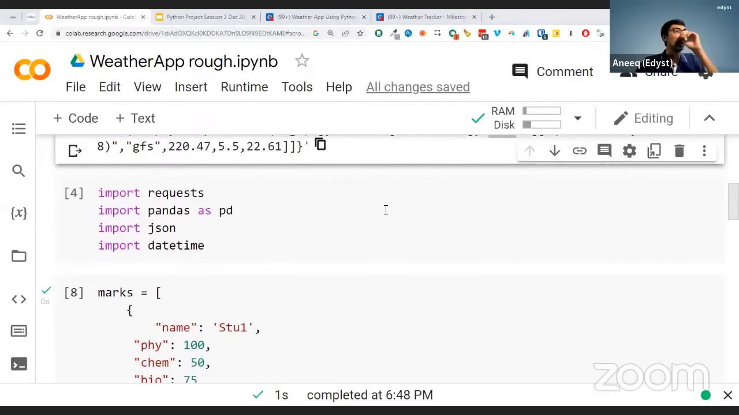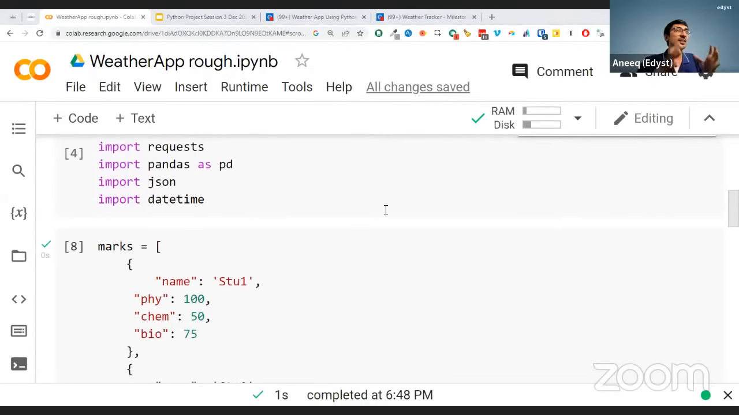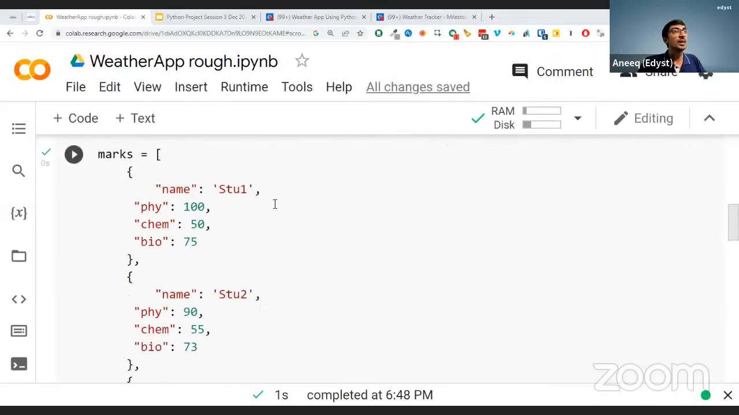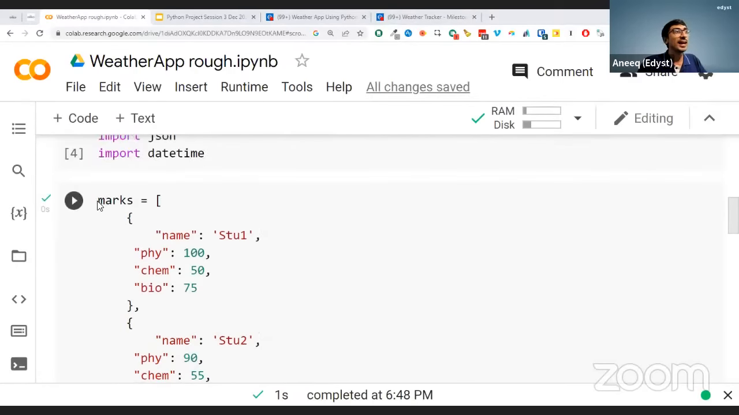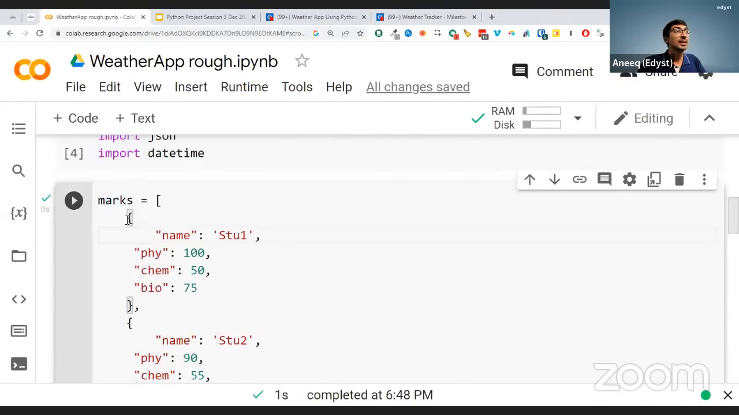Okay. What does pandas do? Pandas is a powerful library in Python. What pandas does is it helps you deal with something called tabular format within Python. So how does that work? Let's say I have this list. In this list, I have different objects or different dictionaries. In Python, that JSON-like thing is called a dictionary. So you have different dictionaries here of these marks.